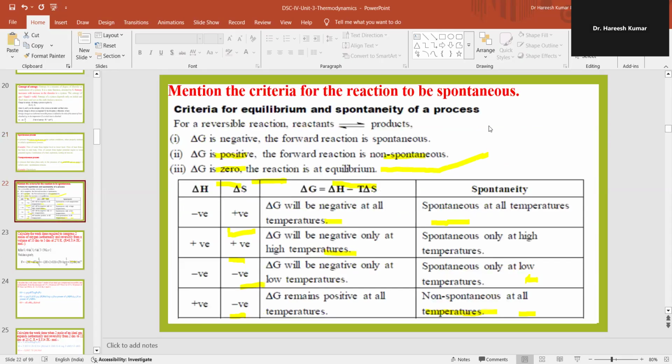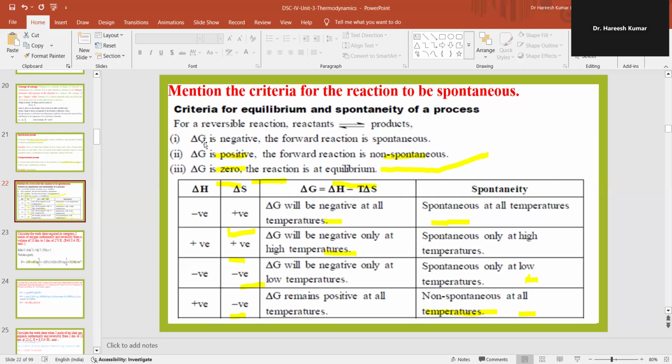Then let's look into the criteria for a reaction to be spontaneous. So, criteria for equilibrium and the spontaneous process. For a reversible reaction, reactants will be converted into products, and products get converted into reactants. In this, if delta G is negative, it means the forward reaction is spontaneous.